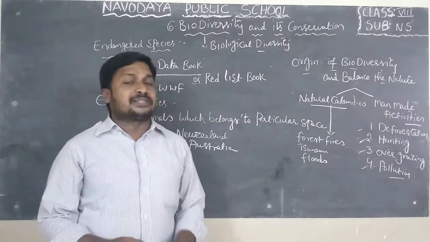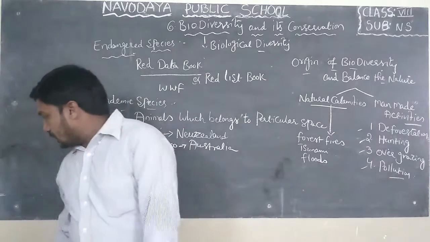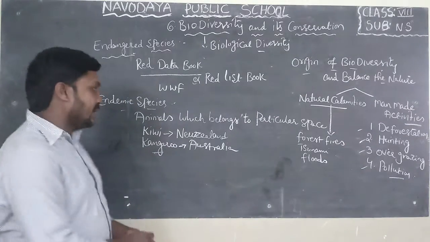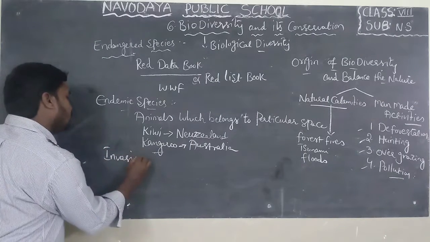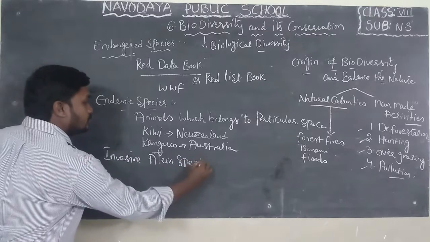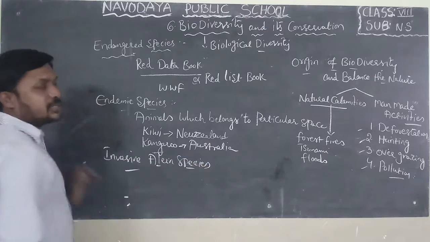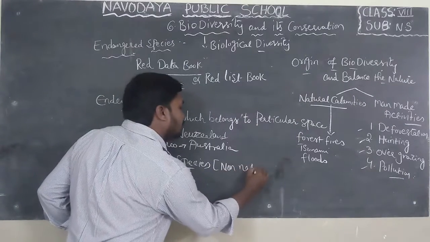So everyone must be aware about this topic. Next topic in biodiversity and its conservation is invasive alien species, also known as non-native species.